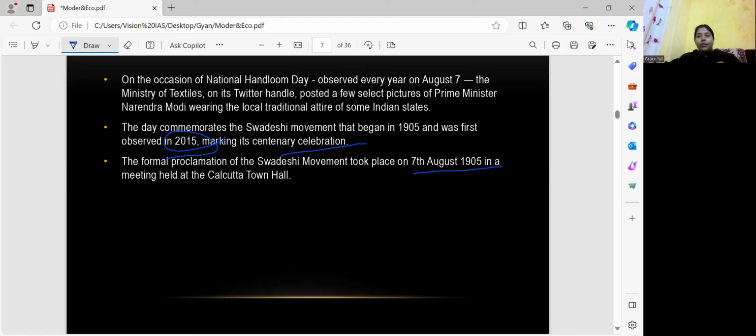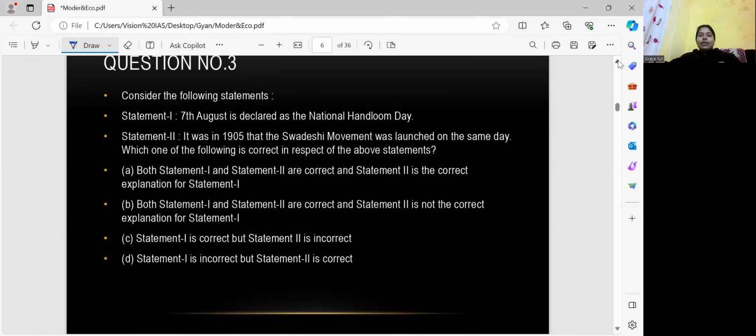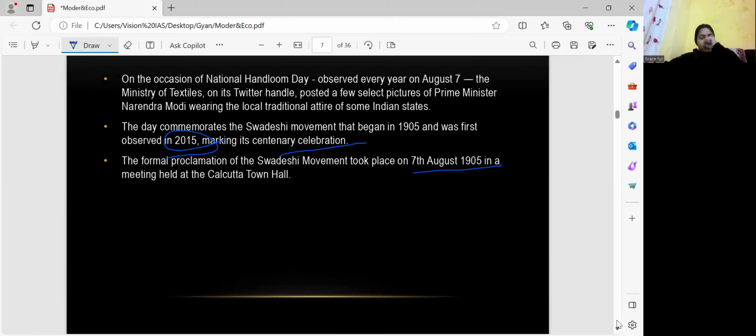Okay, we got the information about where the idea came from and how it was declared. Now, 7th August is declared as the National Handloom Day, and it was in 1905 that the Swadeshi movement was launched on the same day. Yes, both statements are correct. Both statements 1 and 2 are correct, and 2 is the correct explanation of statement 1. So A is the correct answer for this question. Fine. Let's move to the next question.